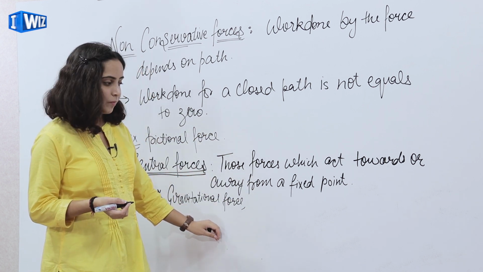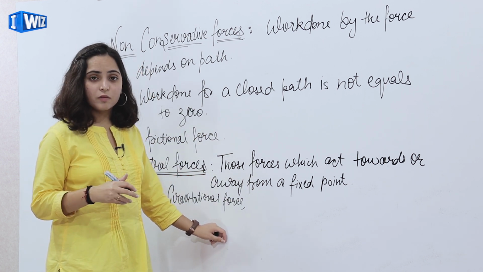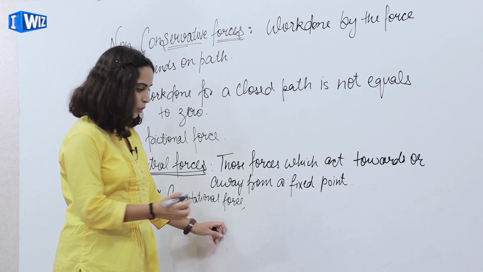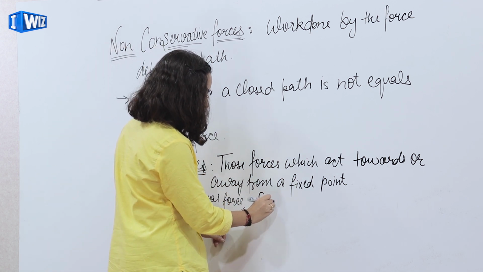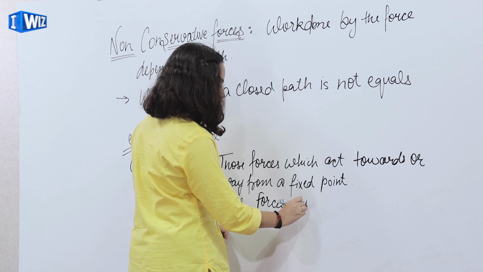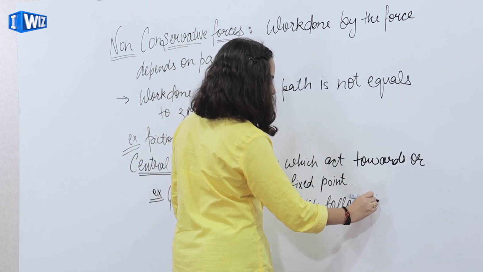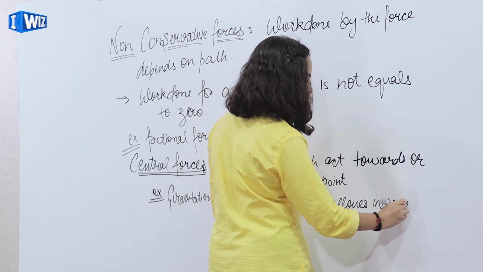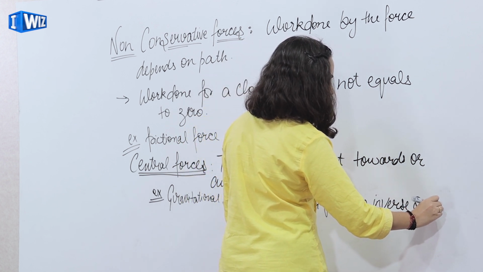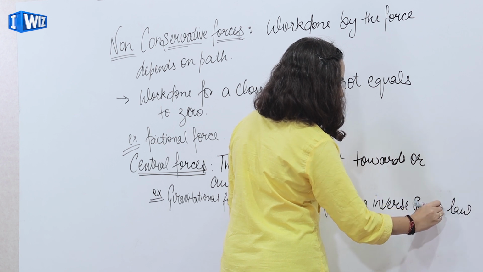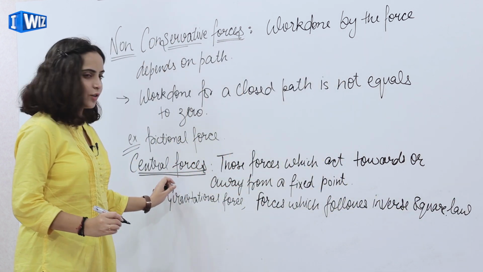or we can say all the forces which follow inverse square law come under central forces.